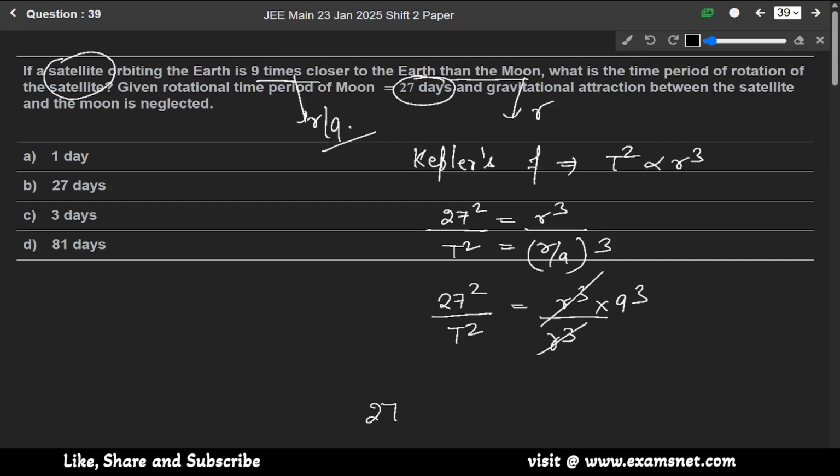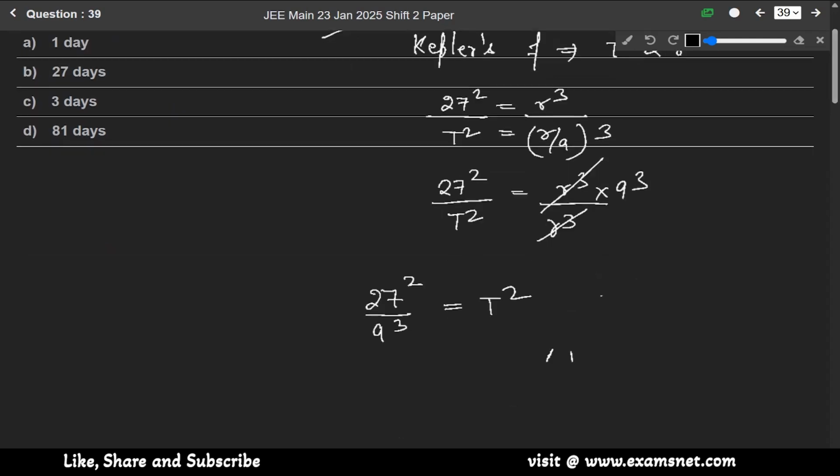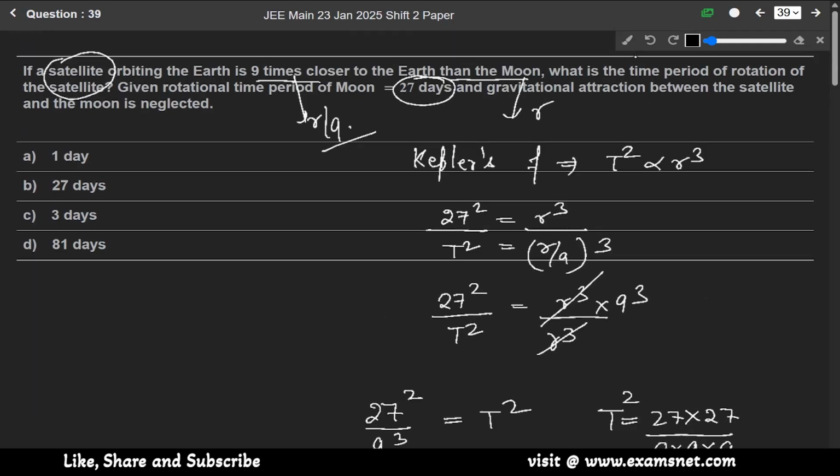So 27 square over 9 cube equals T square. So from here we can write T equals 27 into 27 square over 9 into 9 into 9. So it will be 1 day only. So T is 1 day, meaning option A is the correct answer.